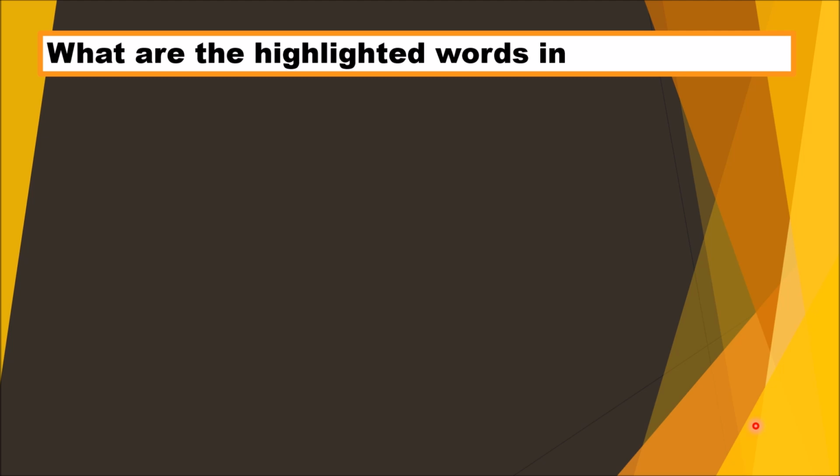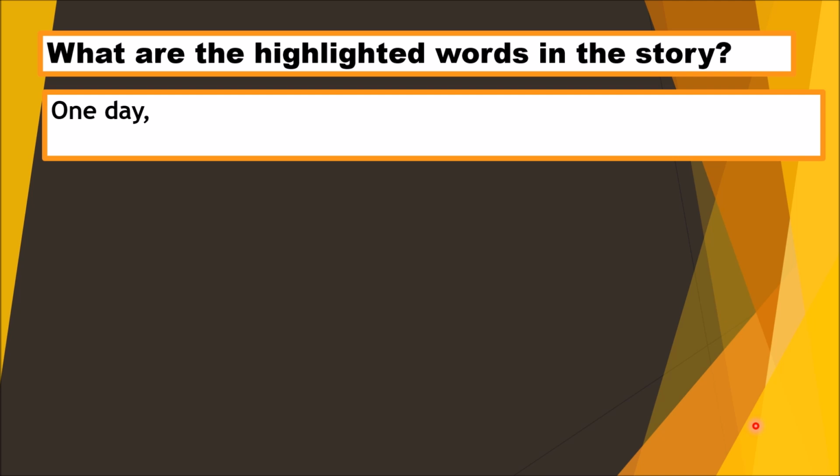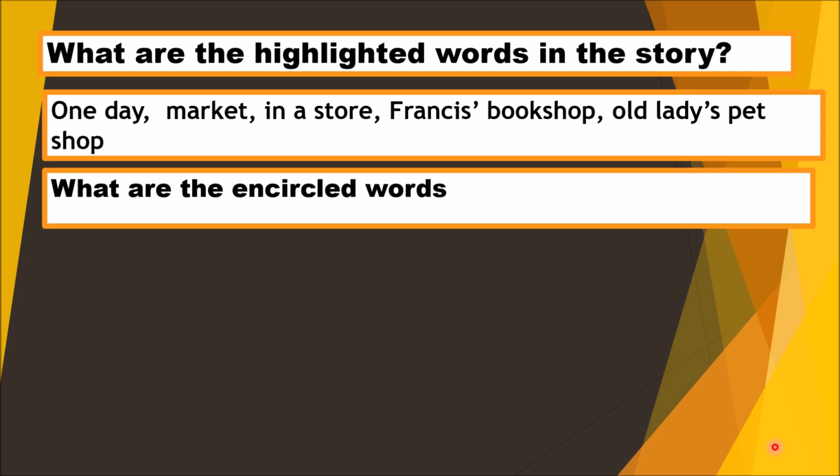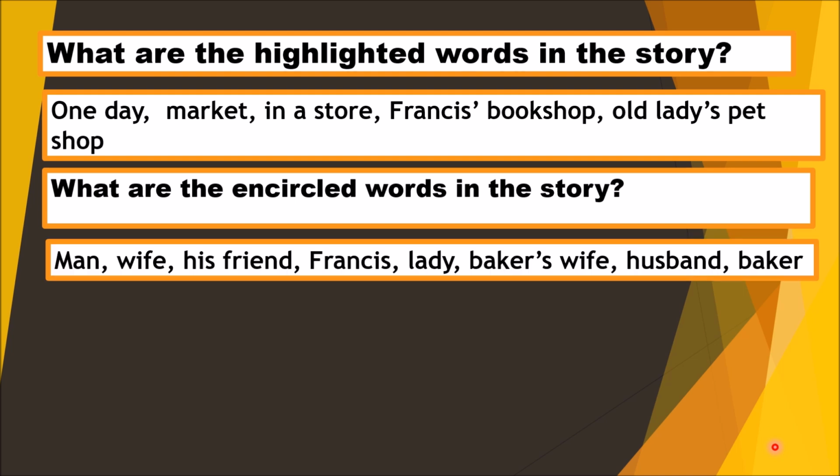What are the highlighted words in the story? The highlighted words in the story are one day, market and a store, Francis' bookshop, and old lady's pet shop. Okay? Next question. What are the encircled words in the story? The encircled words are man, wife, his friend, Francis, lady, baker's wife, husband, baker.